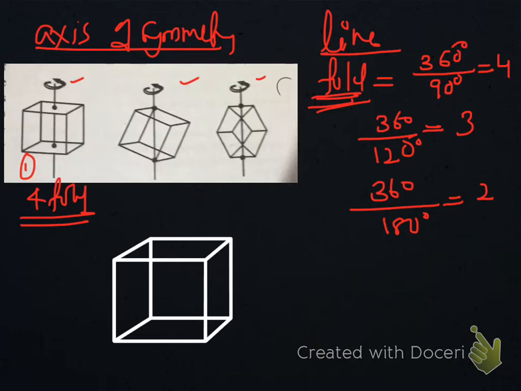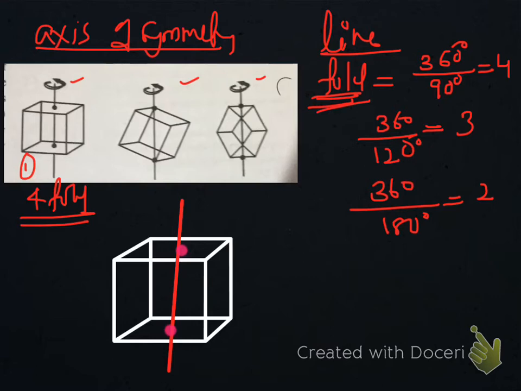After completing the cube, you have to draw a line through the center. This axis or line passes through the center of the upper face and comes out through the center of the lower face.